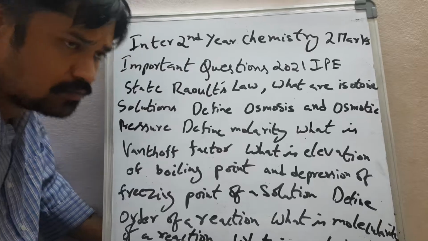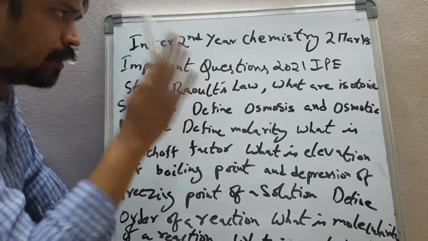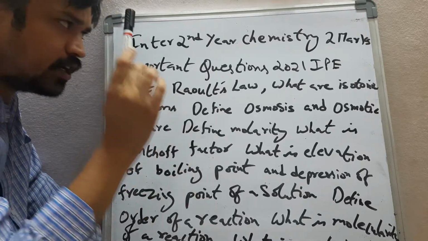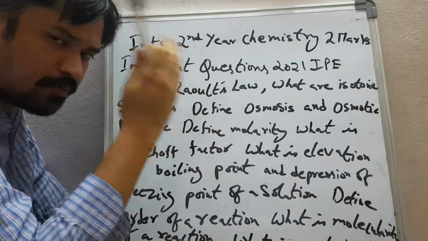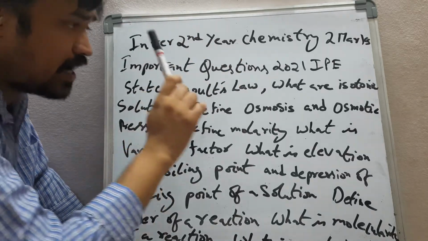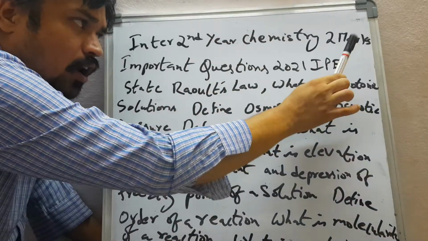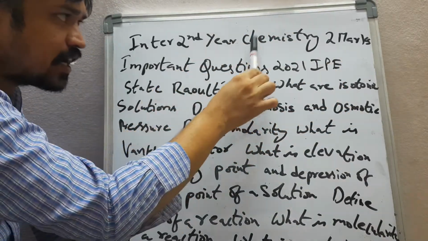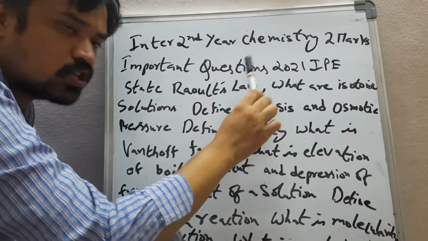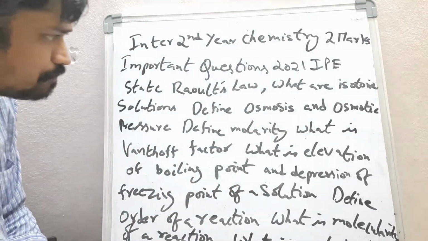Today I am going to tell you about the most important paper. I am going to discuss a very important paper, that is the chemistry paper. In Inter second year chemistry, that is going to be regarding 2 marks. Inter second year chemistry 2 marks important questions, 2021 IPE for TS and AP.